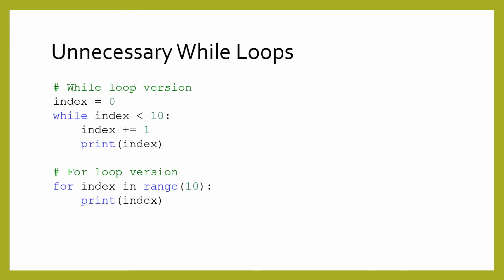A major advantage of for loops instead of while loops is that they terminate based on a list, so they are very unlikely to loop forever. When possible, you should probably use a for loop instead of a while loop. As an example, consider the counting code shown here. Instead, that same code can be efficiently replaced with a for loop that calls the range function to achieve the same effect.